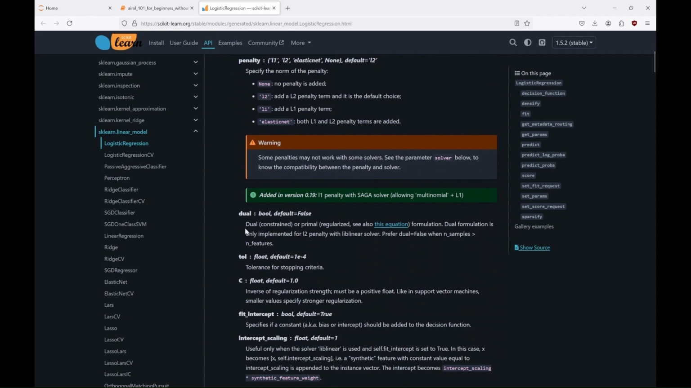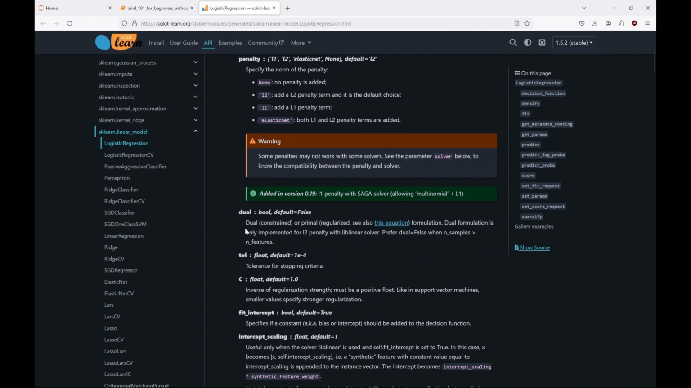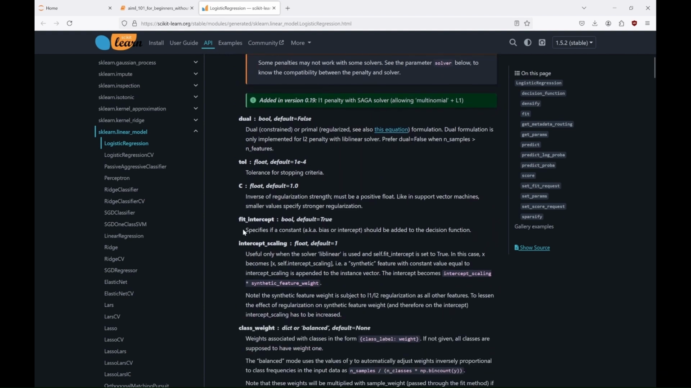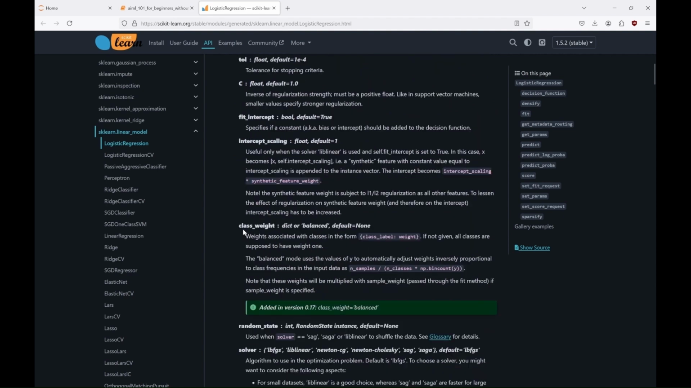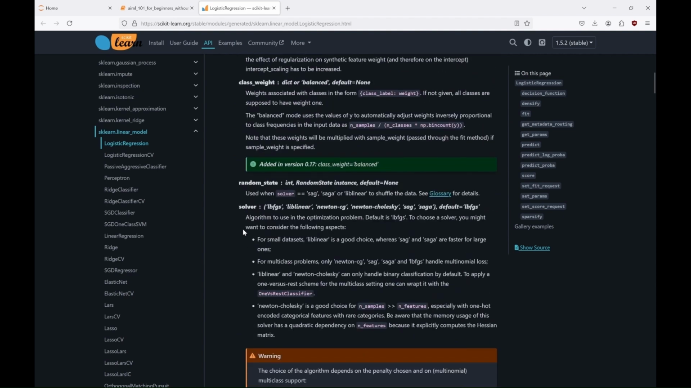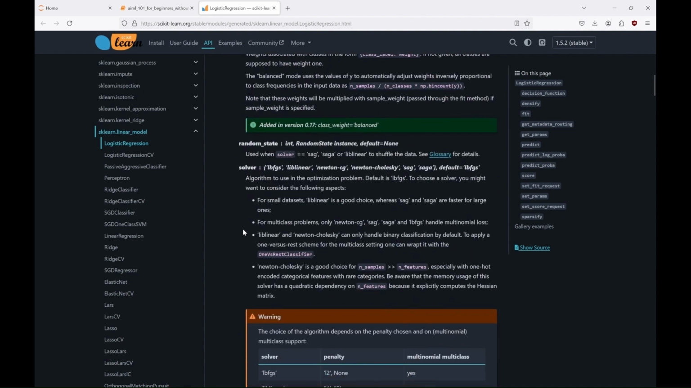C parameter. This is the regularization parameter. Lower values mean stronger regularization. It balances the trade-off between fitting the data and keeping the model simple. Class weight parameter, which helps to deal with imbalanced datasets by assigning weights to classes. Balanced can be useful if your classes are imbalanced.